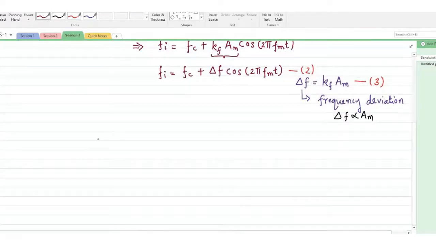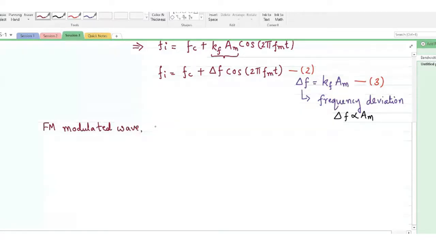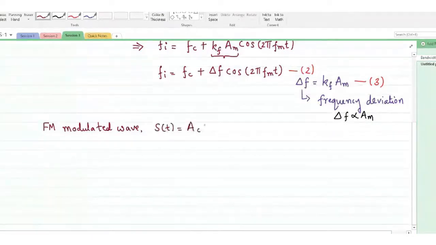But in order to write the frequency modulated wave, we should have information about the instantaneous angle, because my FM modulated wave, that we have written as S of t equals Ac cos theta i of t, is an angle modulated wave.